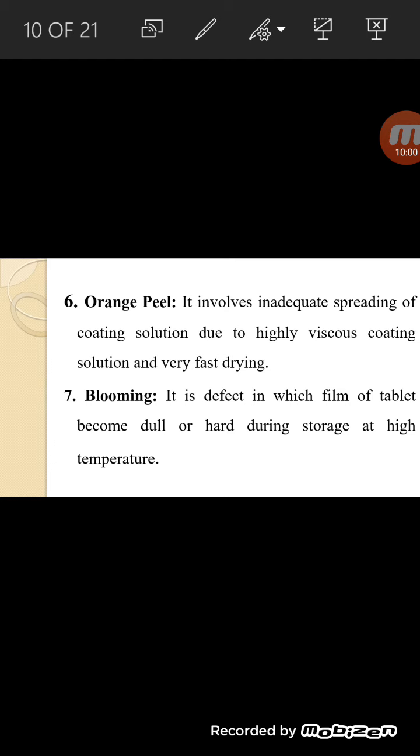Blooming is a defect in which the film of the tablet becomes dull or hard during the storage of the tablet.